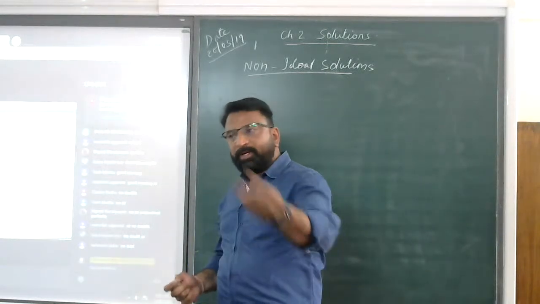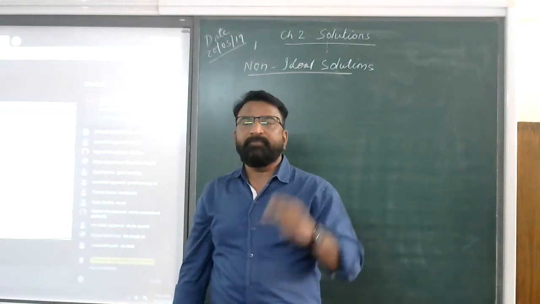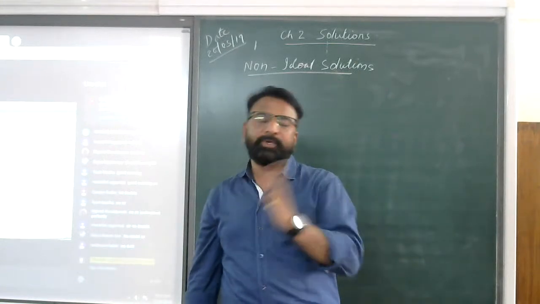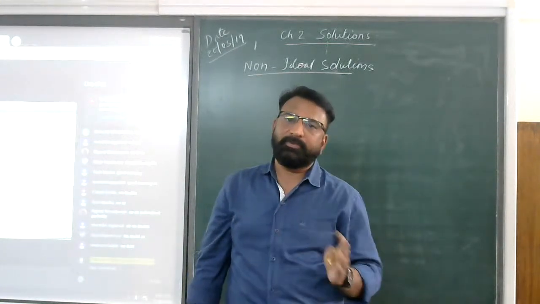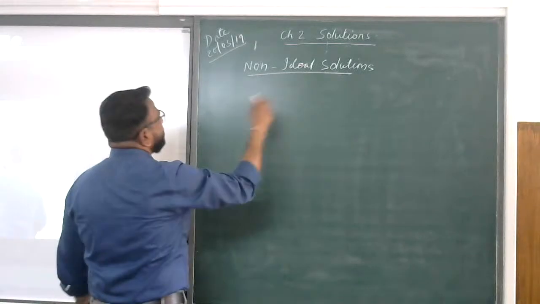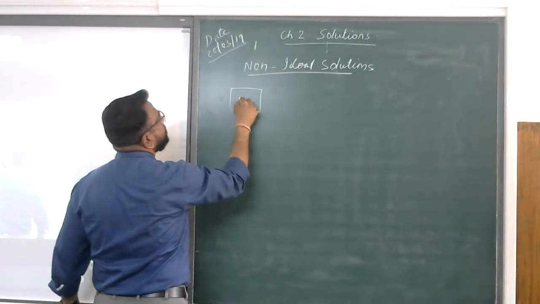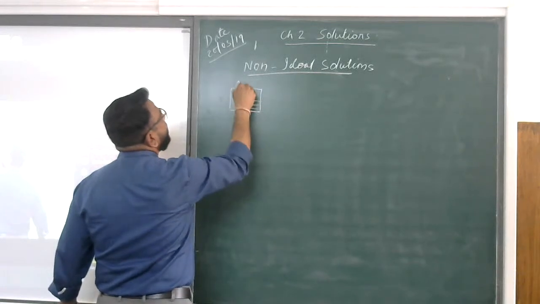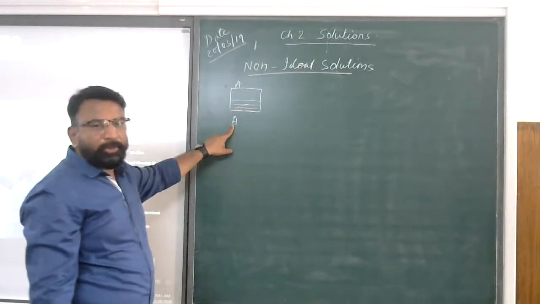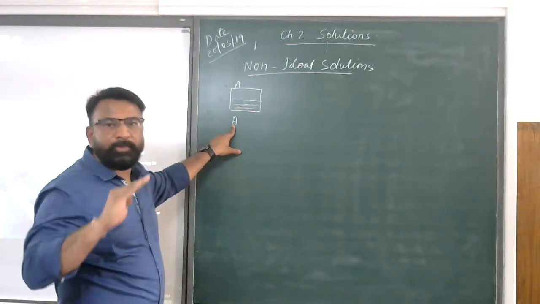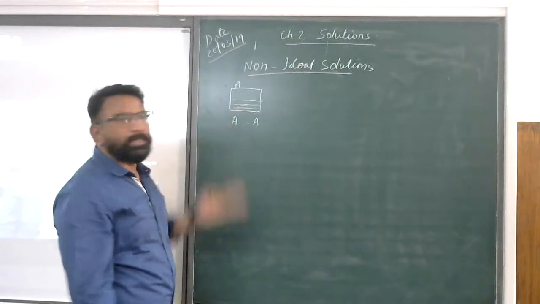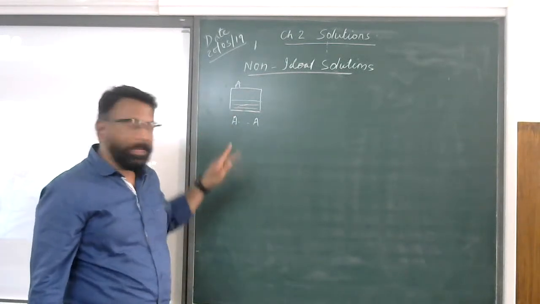Is it fine? So we will take that force of interaction again and think about it. What happens when the force of interaction is either increased between the solute and the solvent, or what happens when it is decreased when the solution is prepared by mixing the solute and the solvent. So let's start with that. Yesterday we took one example. Suppose there is a solvent of A type. We are taking an example. The molecules present are all of the A type. Now, the force of interaction present between them will be the AA type. Because this is homogeneous and the same molecules are present in the solvent.